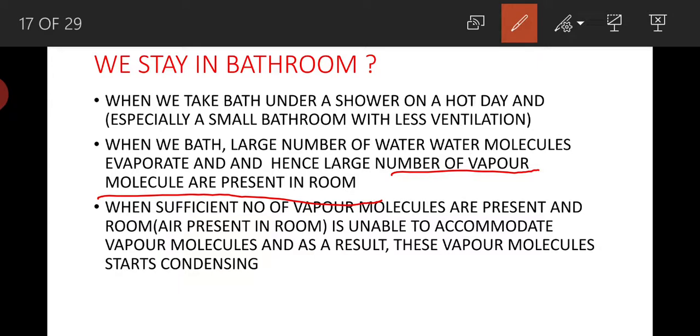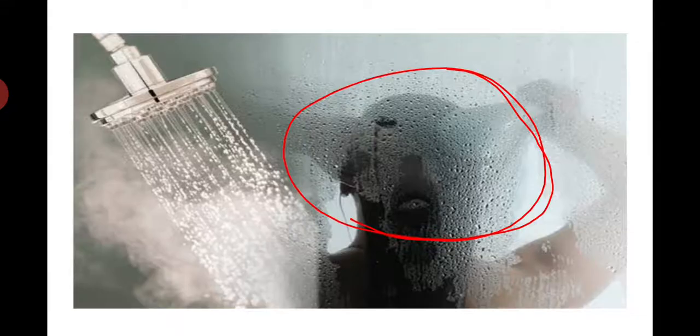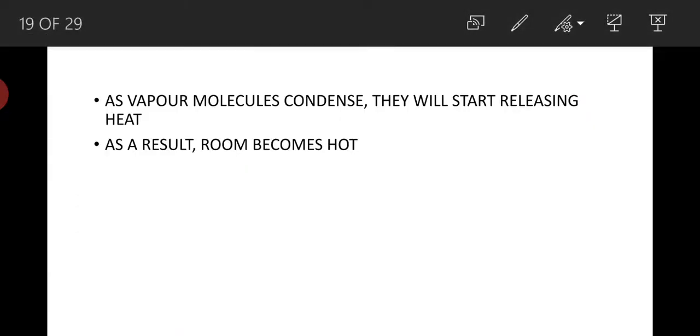When the room is full of vapor molecules and unable to accommodate any more, then what happens? All these vapor molecules will start condensing, and when they are condensing, they will start releasing heat energy. As a result, the room becomes hot.